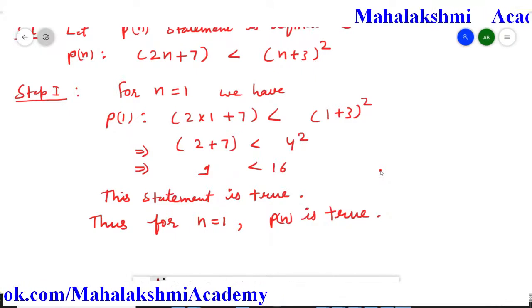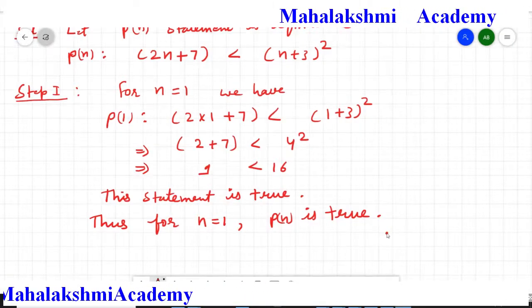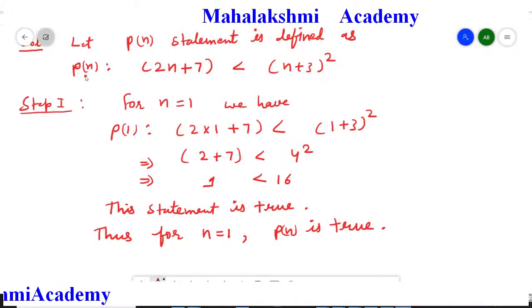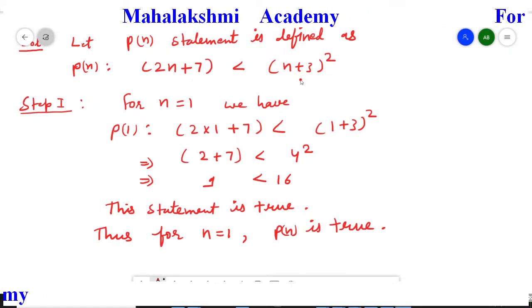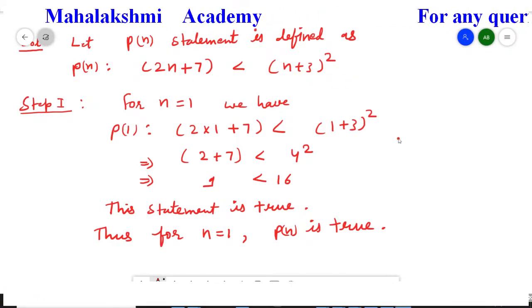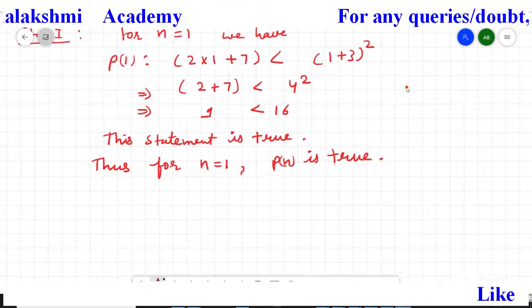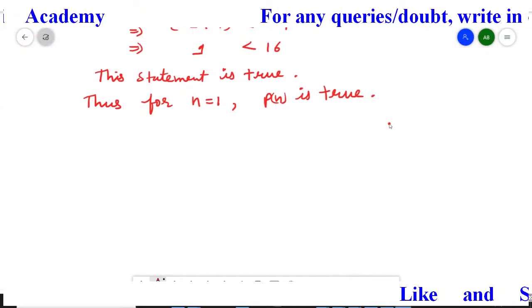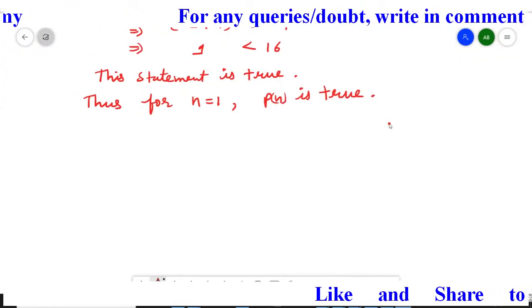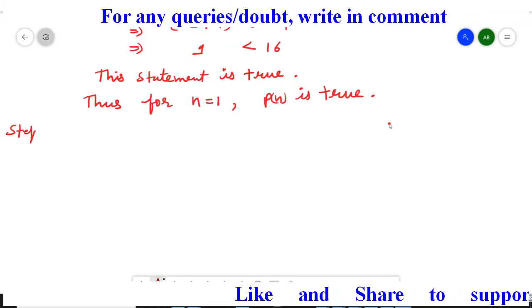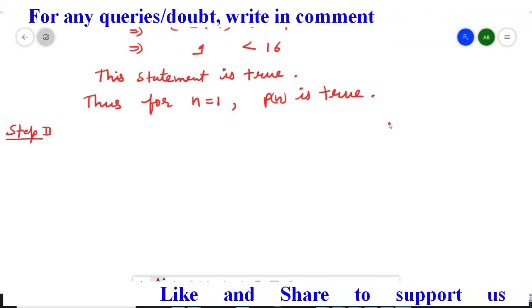So first step is completed. Now in second step we have to assume that this given relation is true for n equal to k. We don't have to prove it. That is going to be our complete assumption. We will only assume it. So now we have to do step second.